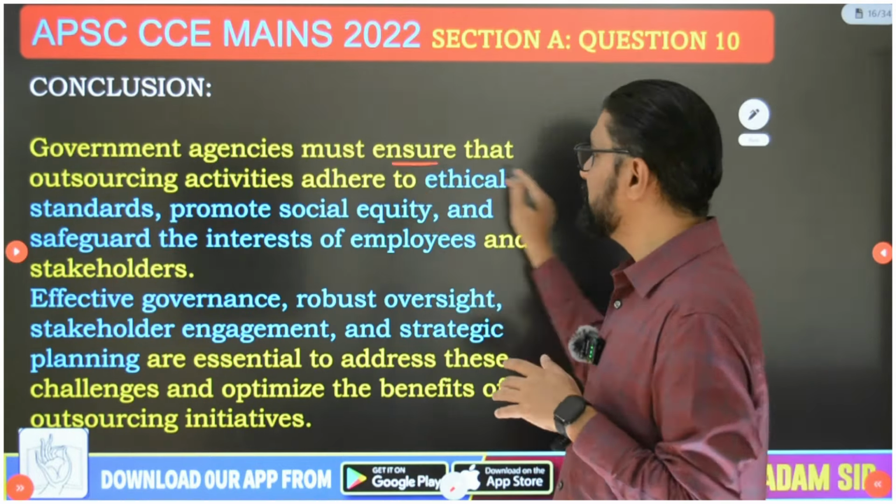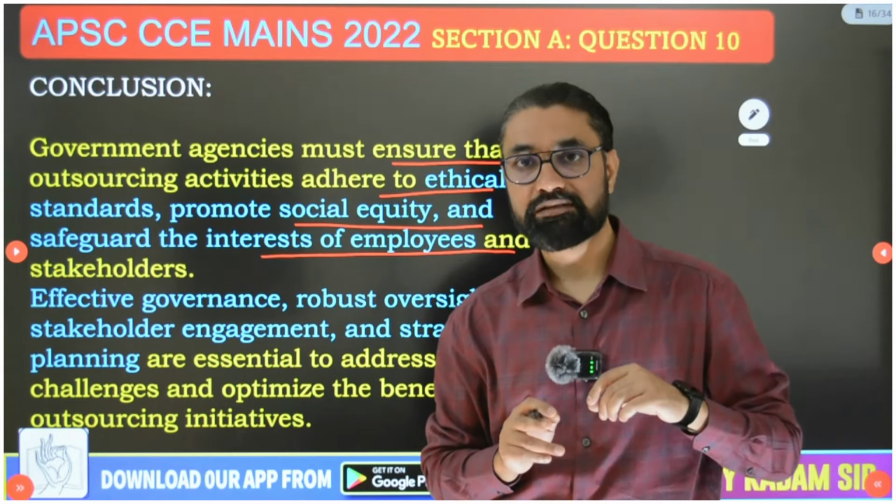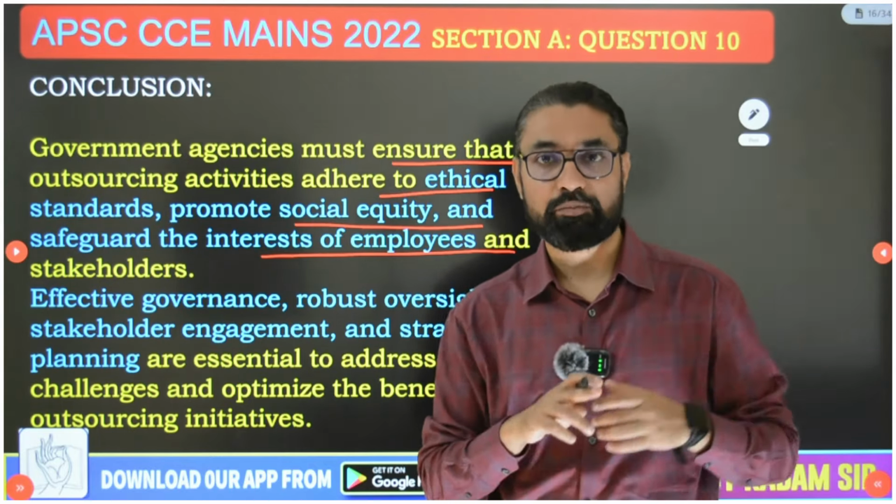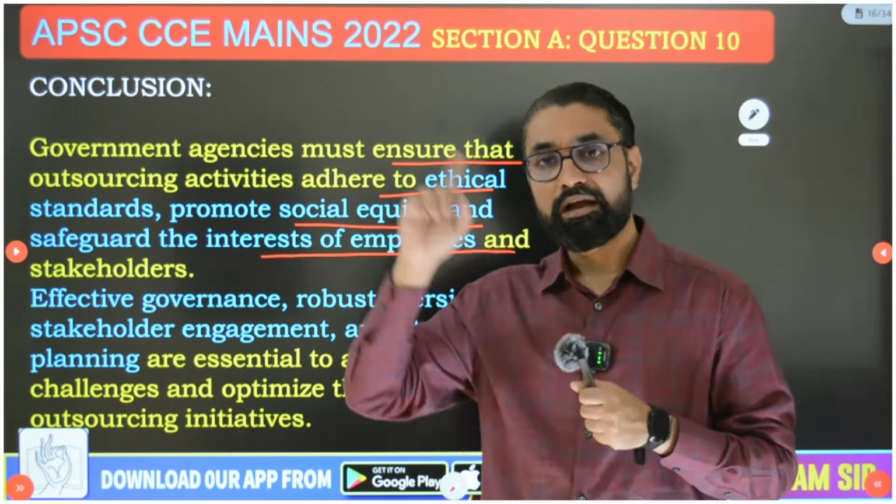And in good governance, efficiency and effectiveness are only two pillars. Outsourcing, partnering with private companies, can improve efficiency and effectiveness, but they are only two pillars of good governance. It can help you reduce cost. So economy, efficiency, effectiveness are three pillars of good governance. I have told you 8 pillars of good governance, in which equality and equity are also important. So if you are contracting everything at the cost of equity, that will be problematic.